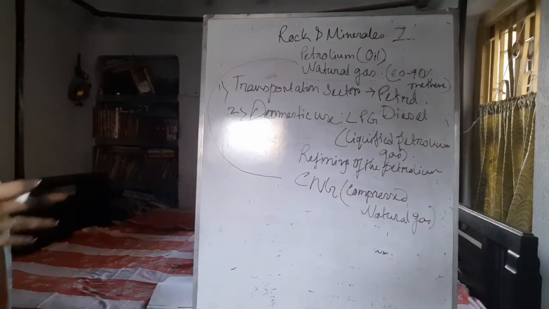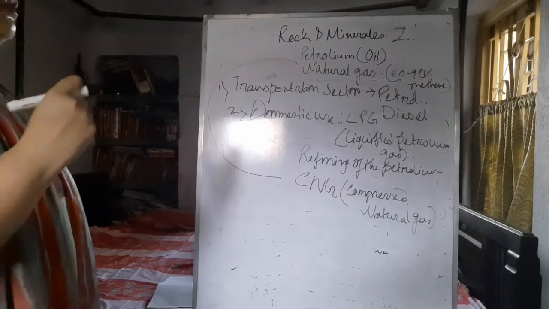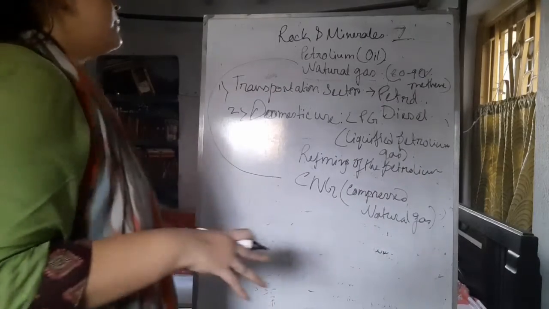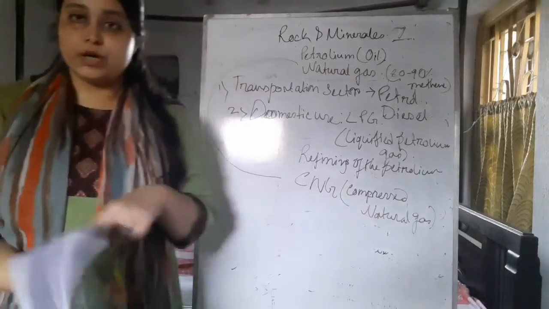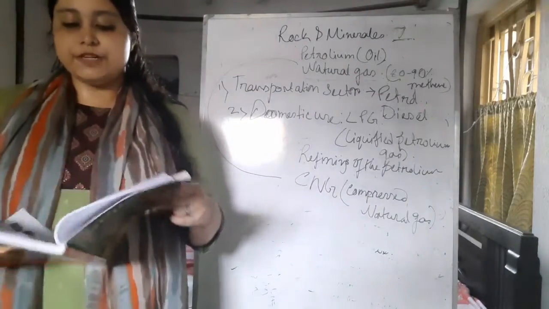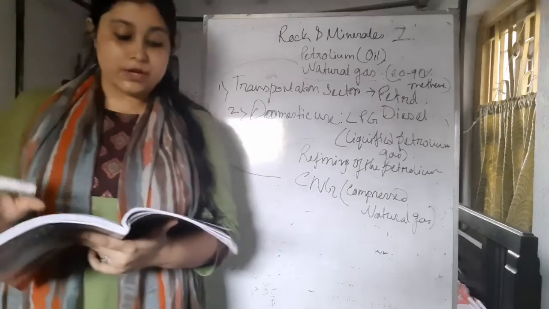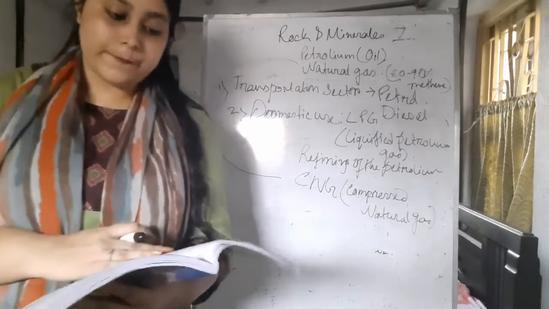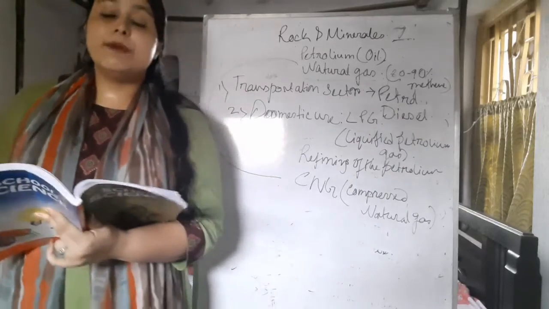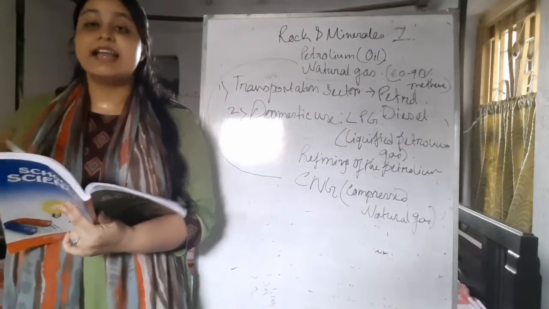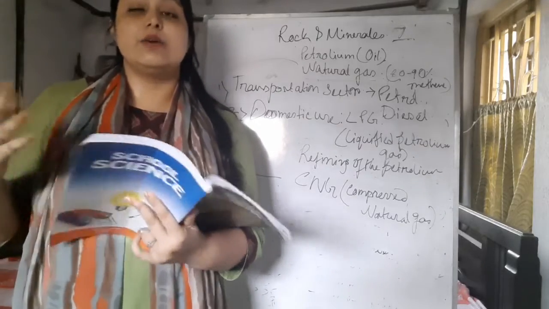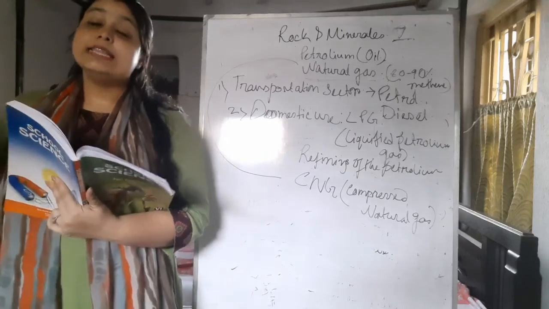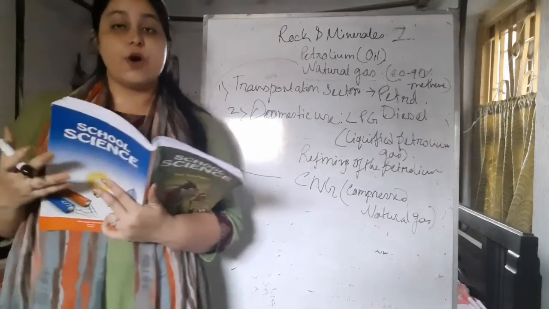So in this part we learned about petroleum and the natural gases. Let me just recapitulate this full chapter. In this chapter, first we discussed different types of rocks like igneous rock, sedimentary rock and then metamorphic rock. Then we learned about minerals and ores, how they are produced, and how metals can be extracted from the ores.